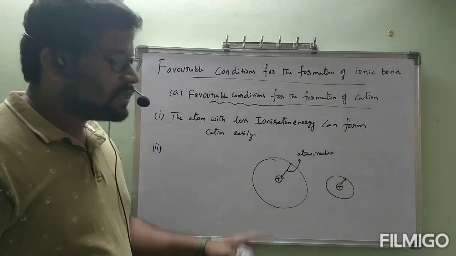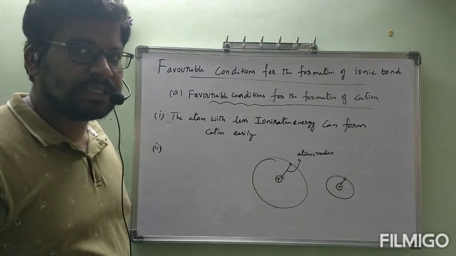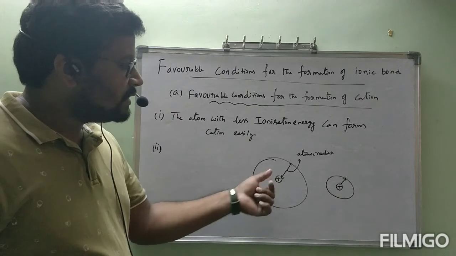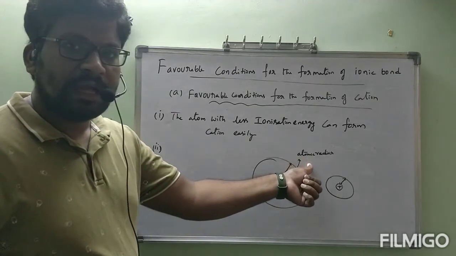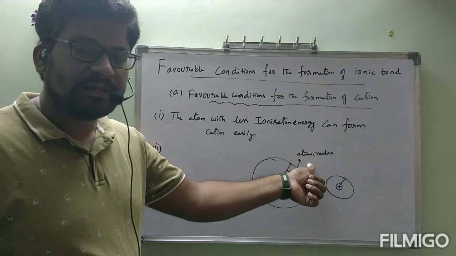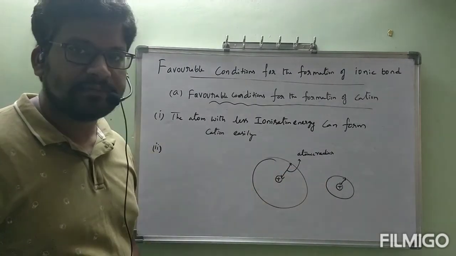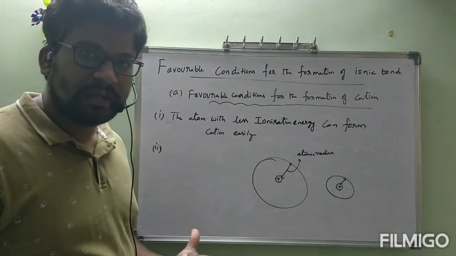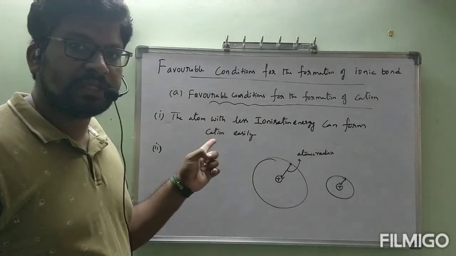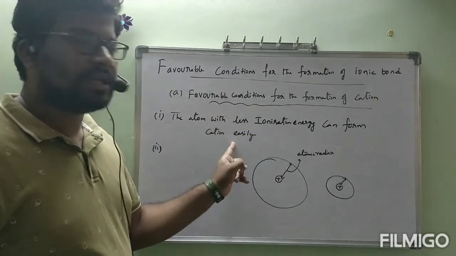Which one has less ionization energy, or which one can lose the electron easily? The atom with bigger atomic radius. An atom with high atomic radius can form the cation easily. A bigger atom can lose the electron easily when compared to a small atom. Till now we have seen the first one in terms of ionization energy: the atom with less ionization energy can form cation easily.